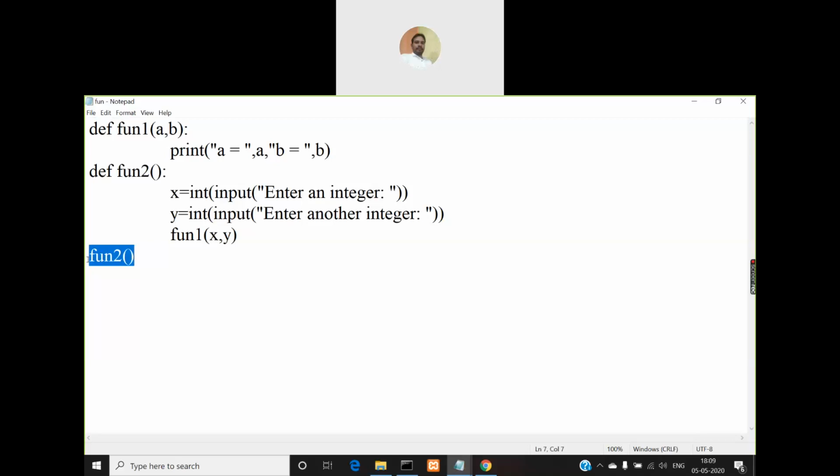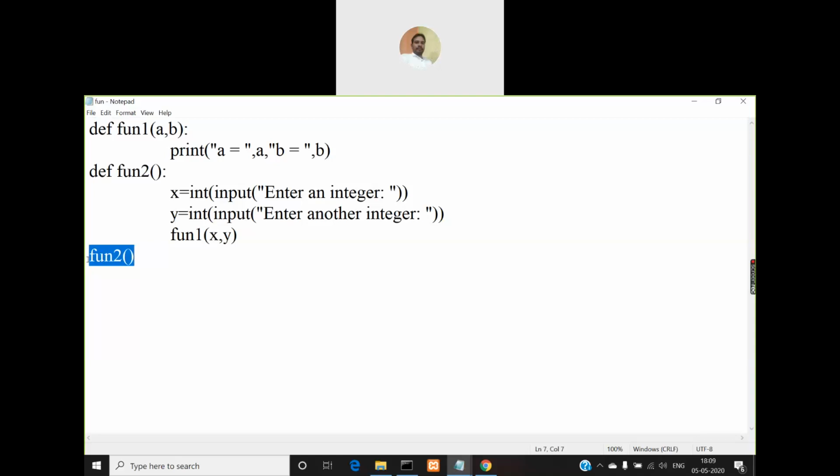You cannot even change the type of the parameters. They must be exactly matching. Both the parameters that you're passing must be integers only, right? And not only that, if you define that function with two parameters, then you must pass exactly two parameters. You cannot pass one or more than two parameters.